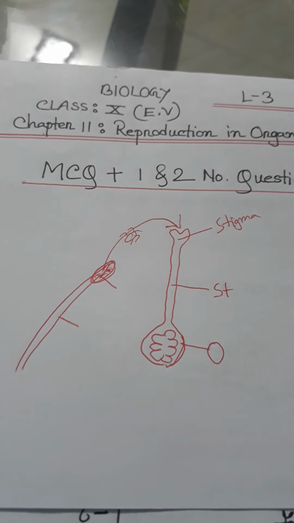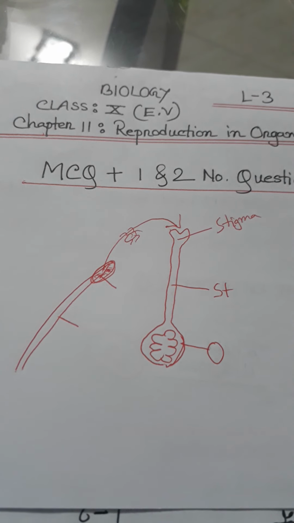What is the first cell of the sporophyte? A zygote is the first cell of a sporophyte.